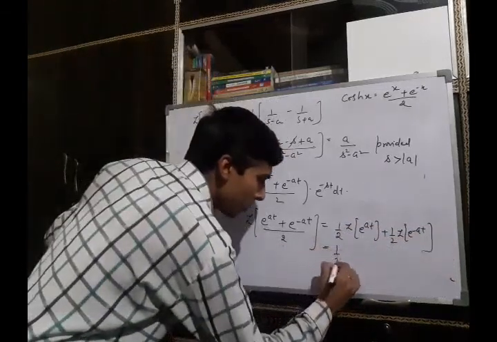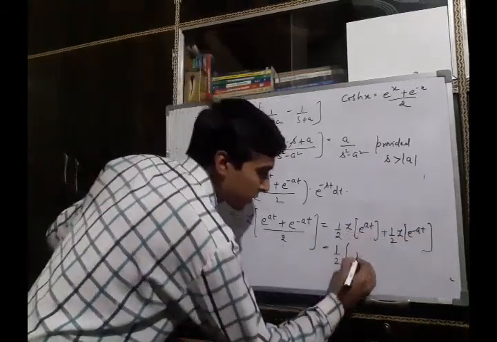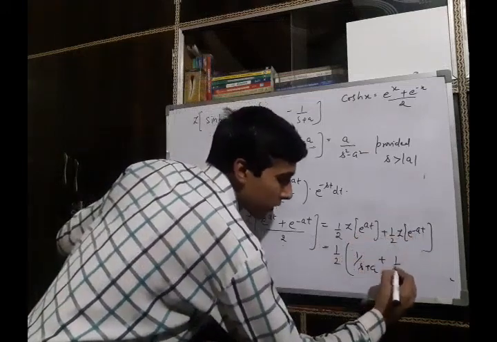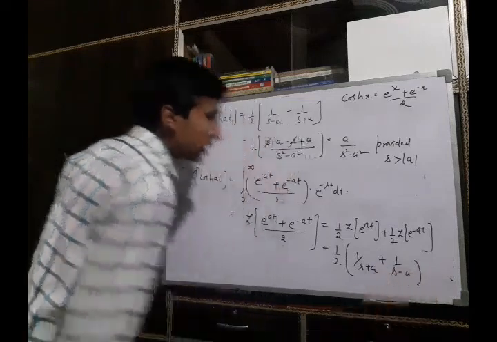Then it will be 1 by 2, and the Laplace of this function is 1 upon s minus a, and the Laplace of this function is plus 1 upon s plus a.